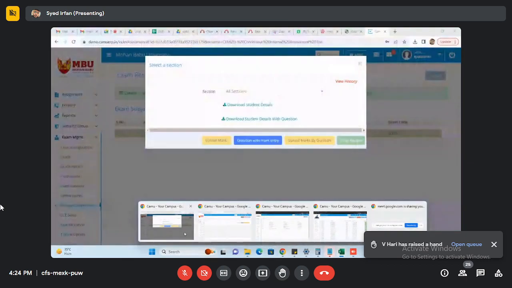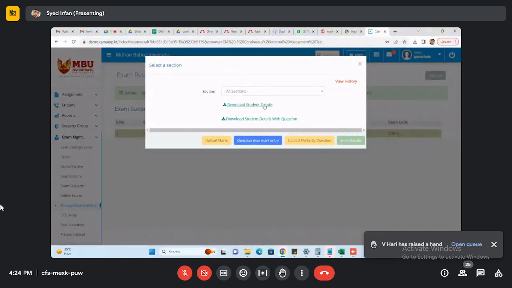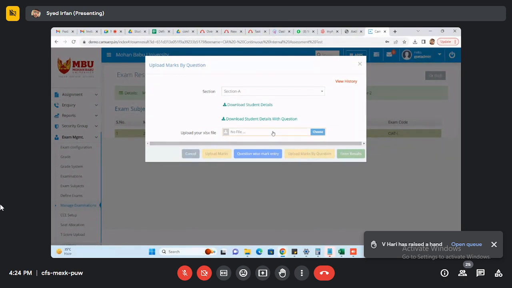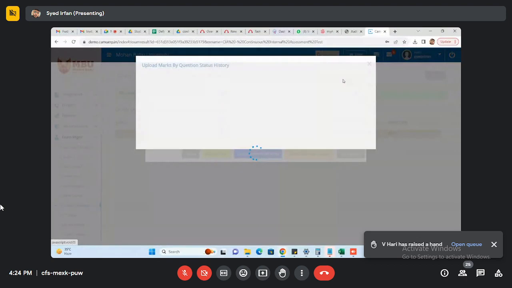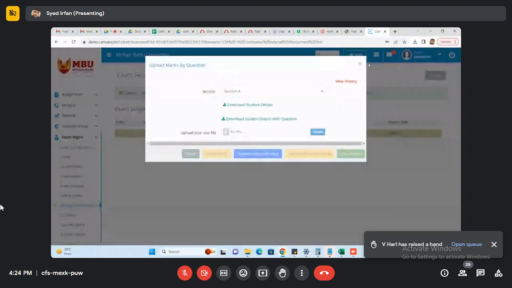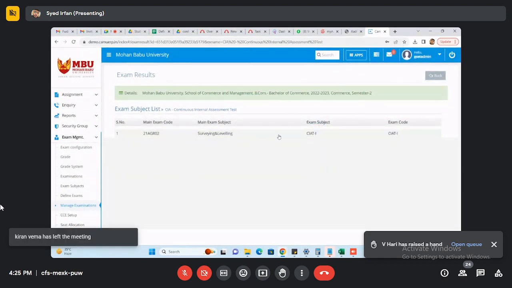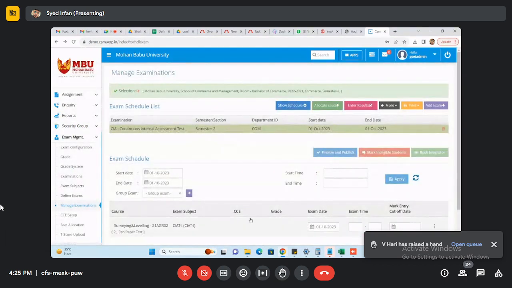Once we completed that Excel work, we need to upload that template using upload mark by question. If you upload, you can see this view history. Once the view history shows as completed, the mark will be reflected to the student as usual. What we used for the CIE marks, it will be reflecting the same things. Once we completed, we can take the report here itself.